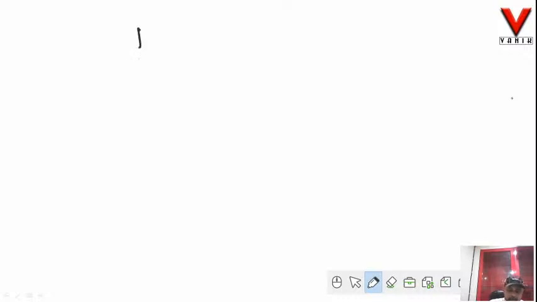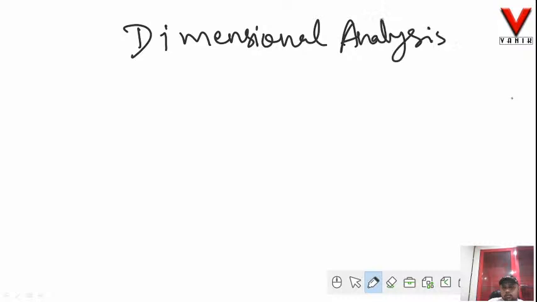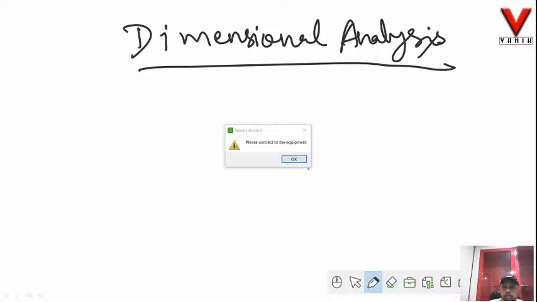Okay, so next we will be dealing here with dimensional analysis. Now what is dimensional analysis? When we consider a particular physical quantity, maybe a derived quantity, maybe a fundamental quantity, what are the other fundamental physical quantities present in it, and in what powers they are present? Dimensional analysis gives us all those details.